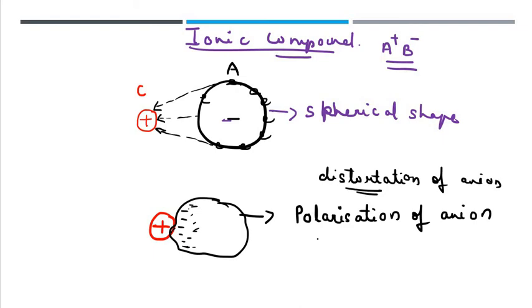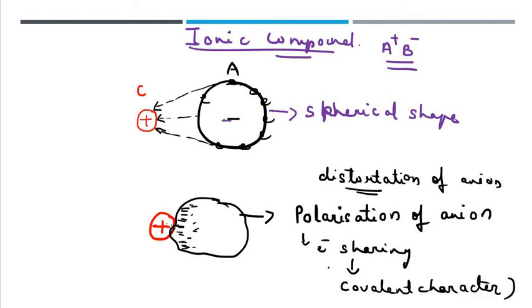Now, when we say polarization of the anion, you can see that since the electrons are more concentrated towards the cation, a slight electron sharing has taken place. And when we say electron sharing, what type of character is that? A covalent character has been developed.